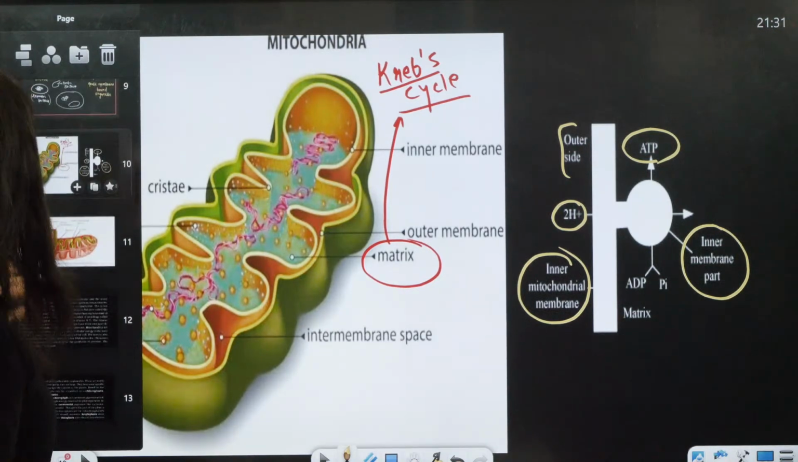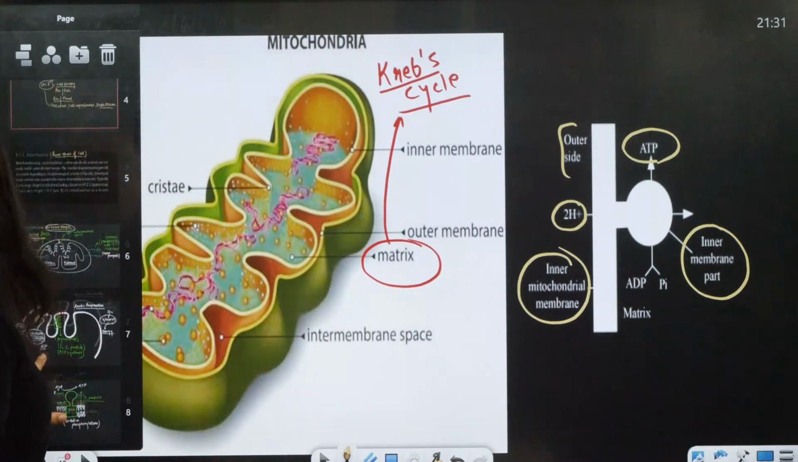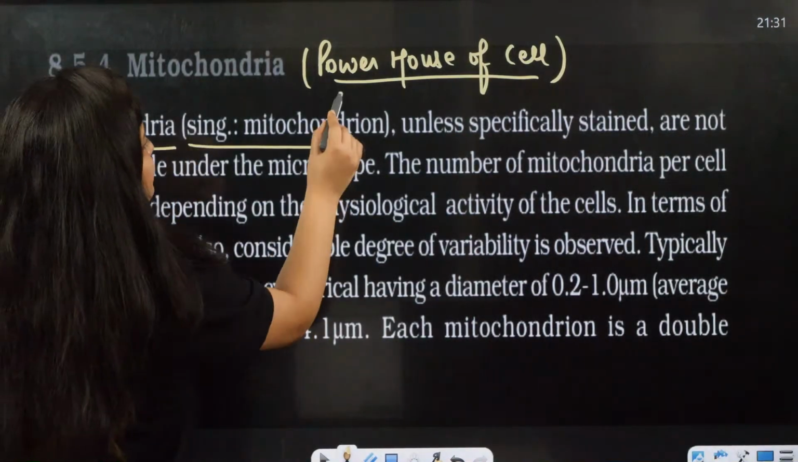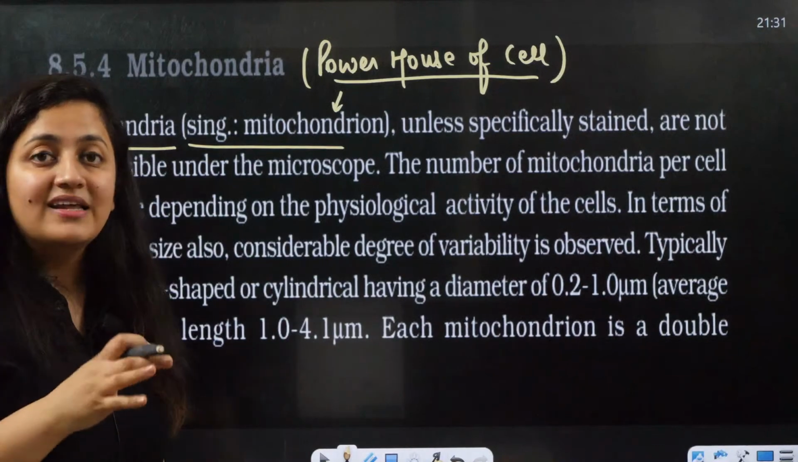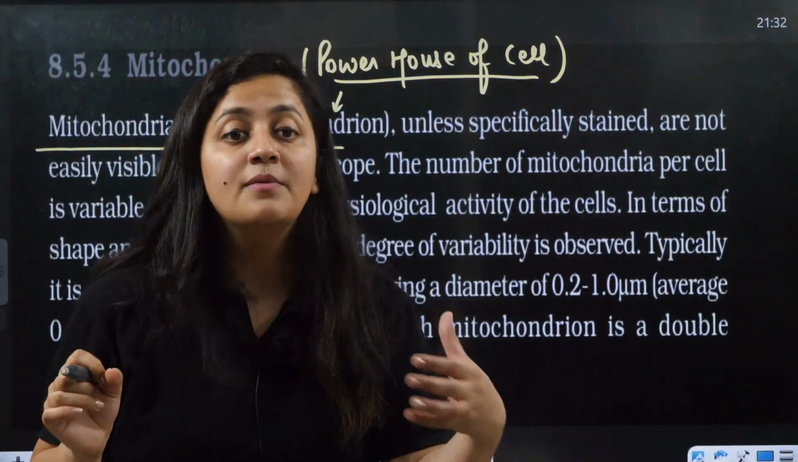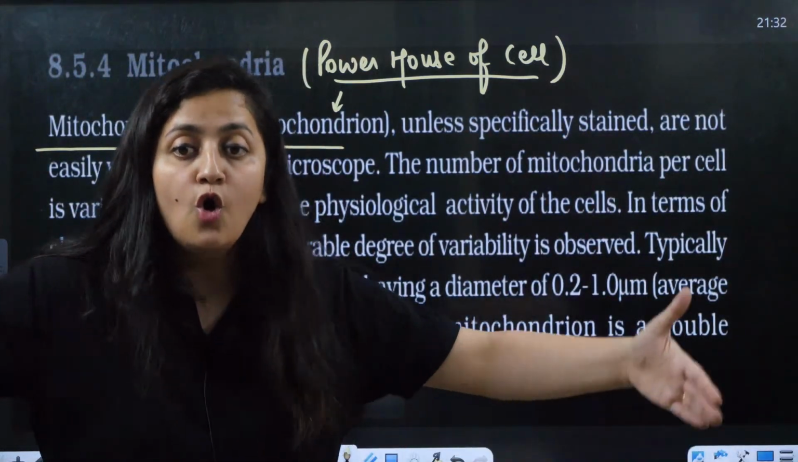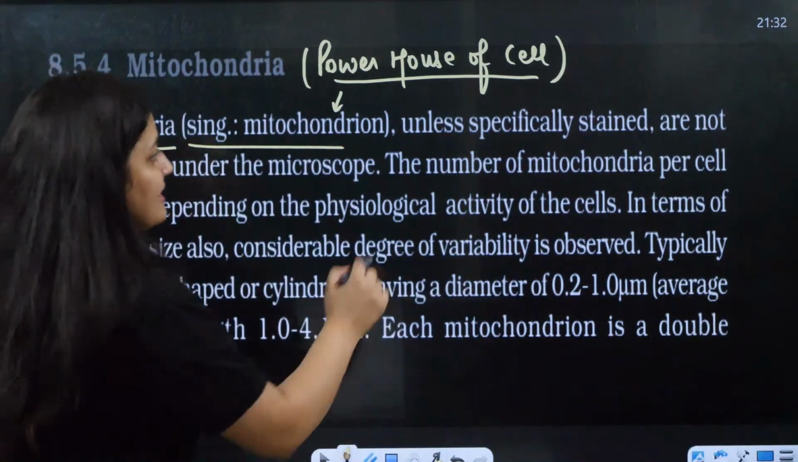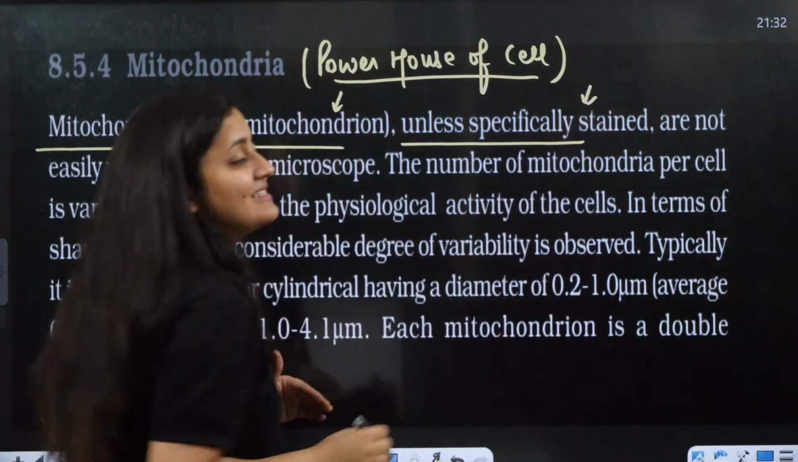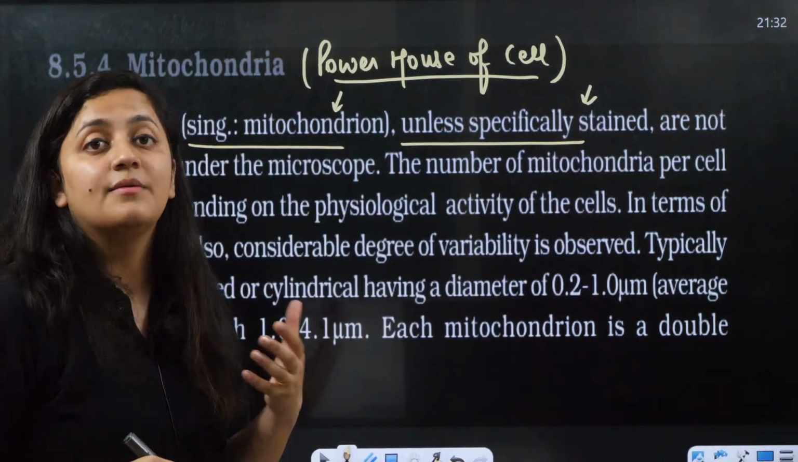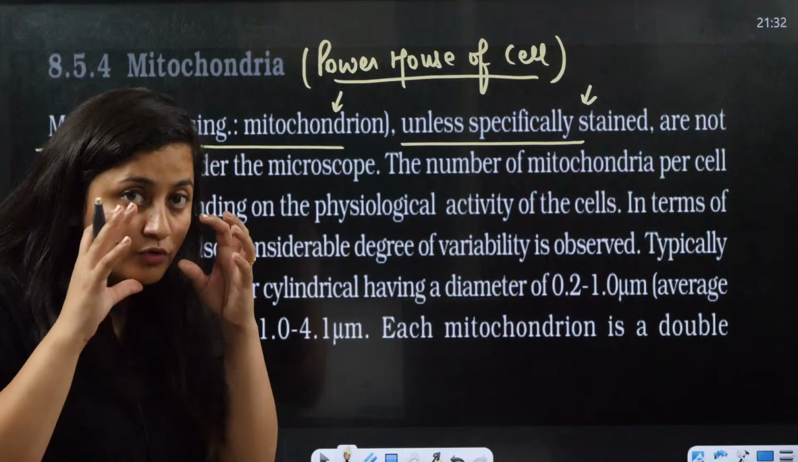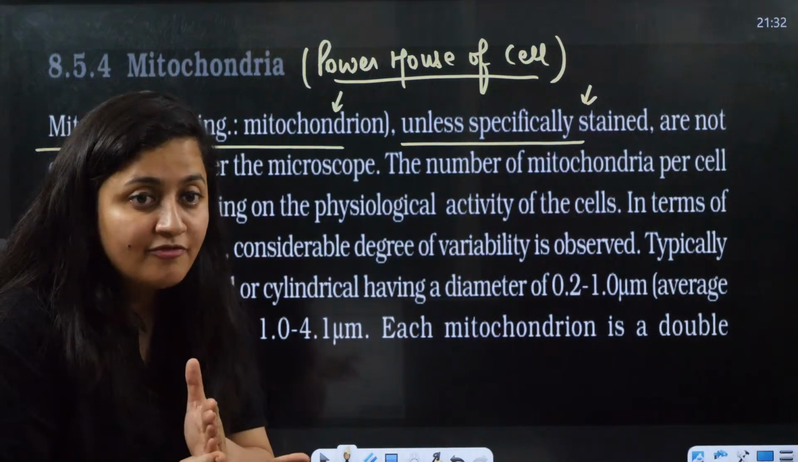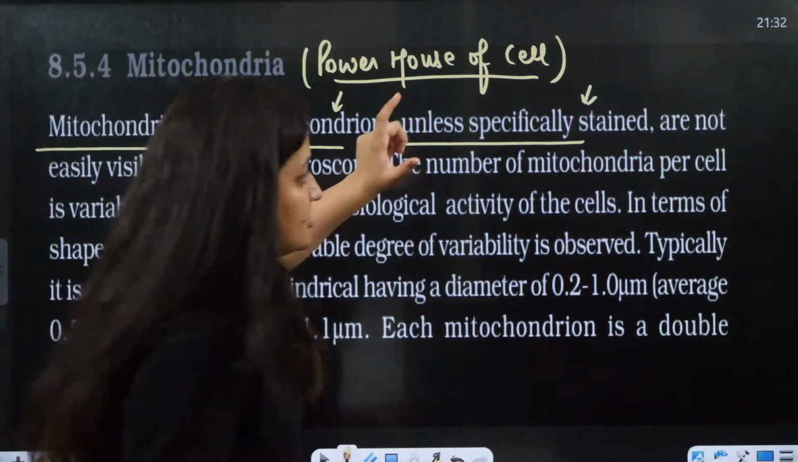In detail we will discuss it in plant physiology, right? Here you can see mitochondria, and the singular is mitochondrion. When we use the word mitochondria, we are talking about many mitochondria, plural. When it is not specifically stained, we cannot see it under the microscope. If we want to see the mitochondria under the microscope, we need to stain it.